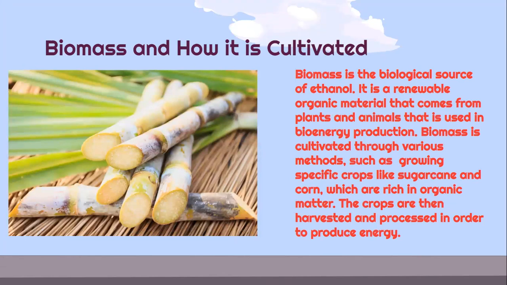Biomass and how it is cultivated. Biomass is the biological source of ethanol. It is a renewable organic material that comes from plants and animals that is used in bioenergy production. Biomass is cultivated through various methods such as growing specific crops like sugarcane and corn, which are rich in organic matter. The crops are then harvested and processed in order to produce energy.